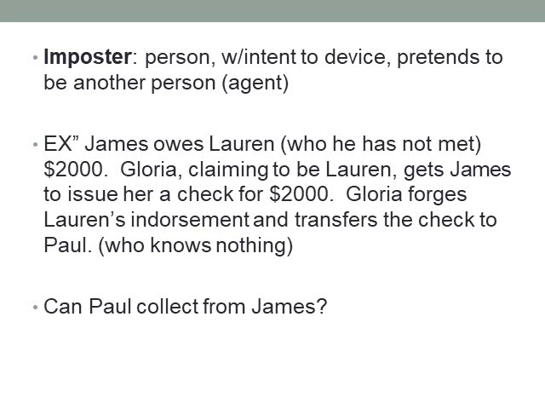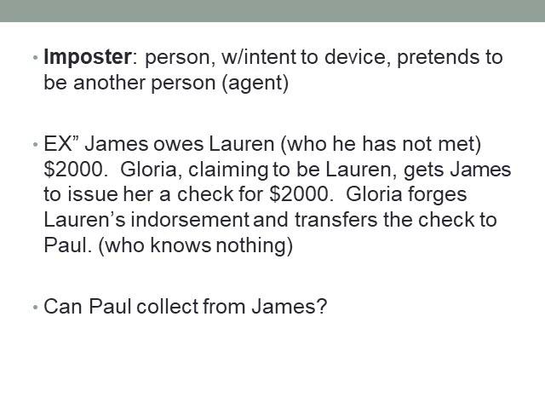And the answer is yes. Why? Because James here is in the position to avoid this loss, right? What's the difference here? He was induced to create the negotiable instrument, right? He created it. And he bears the loss because he failed to detect the scam.